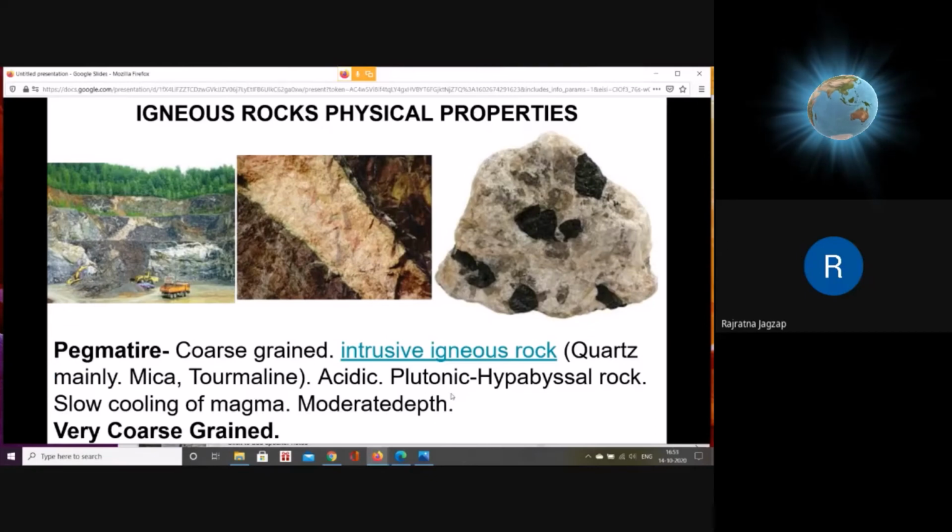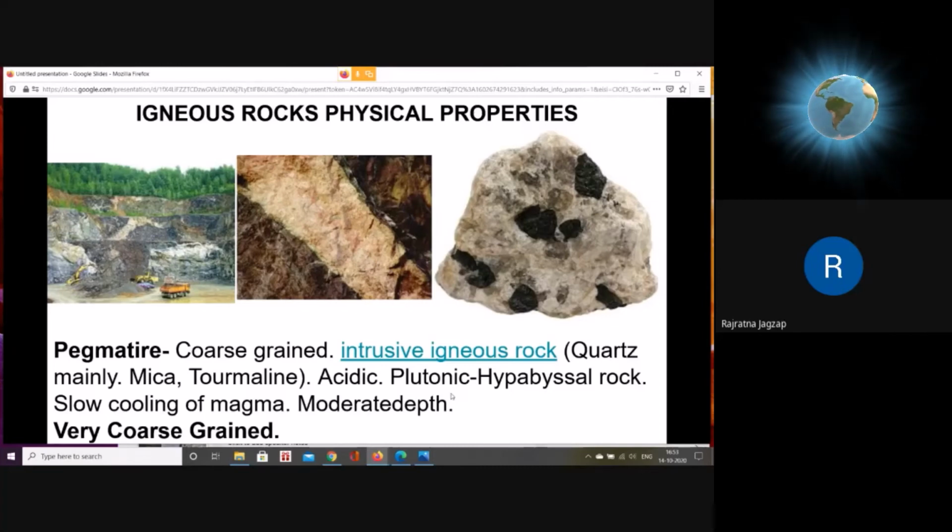This is the second rock, which is called pegmatite. The left hand side figure shows how the pegmatite looks. In the left side photograph, you can see white colored bands. These are intrusive rocks. It is formed after the intrusion of melt into pre-existing rocks. So there will be earlier rocks, and in the gap of those rocks, this melt enters, intrusion takes place.